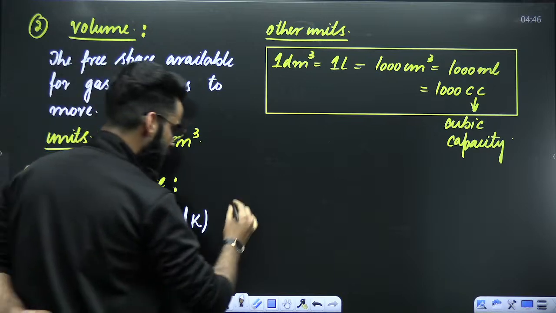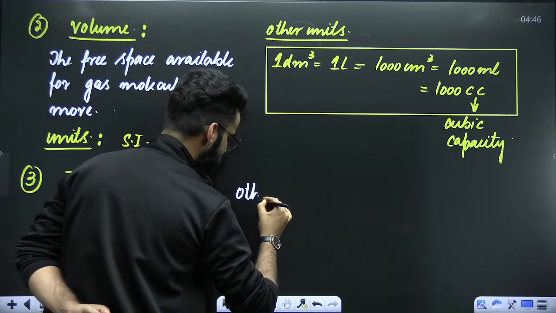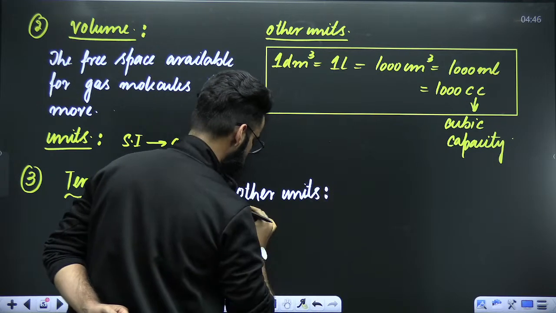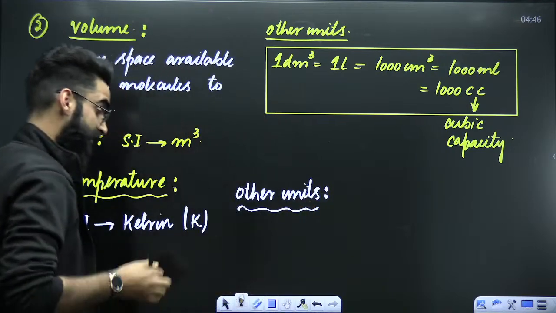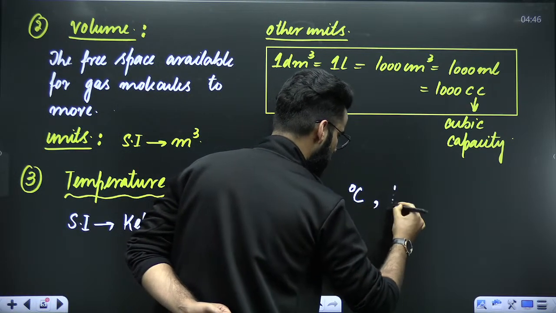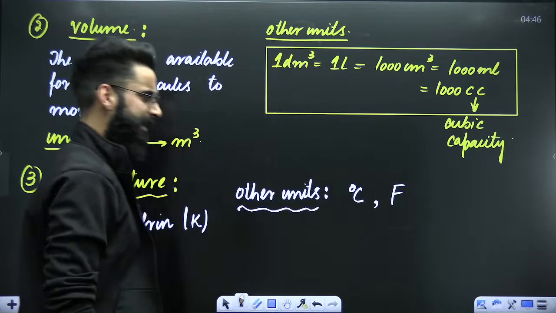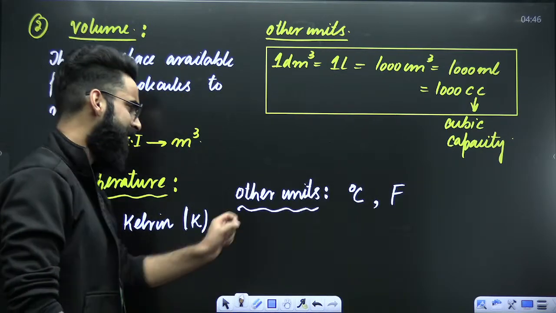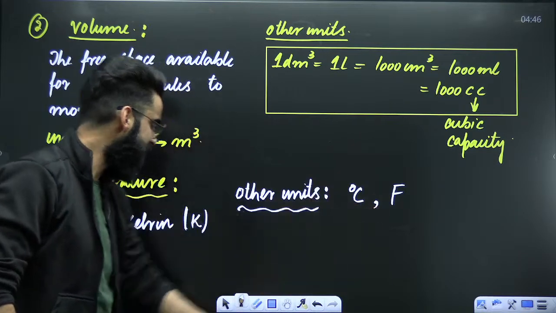But in this chapter, we'll be talking about the other units of temperature as well. And what are the other units of temperature which we shall be using in this chapter? One is going to be degree centigrade and another one is going to be Fahrenheit. Now you must be knowing the relation between degree centigrade, Fahrenheit and Kelvin.